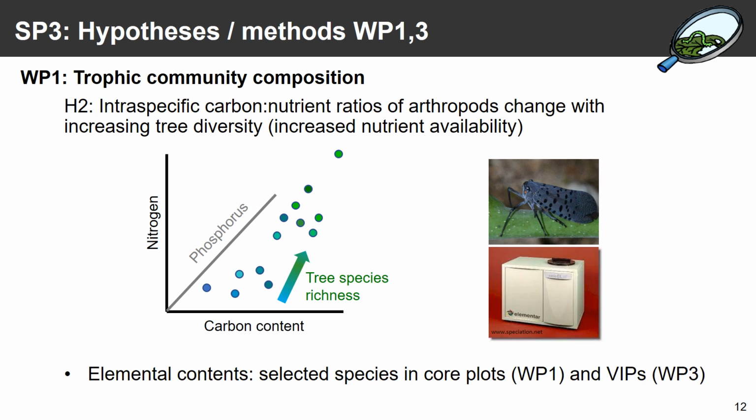We're going to measure these elemental contents for selected species in the core plots in work package 1, where we're focusing on 2 elements, carbon and nitrogen, and we're going to use many more elements in the VIP plots in work package 3.